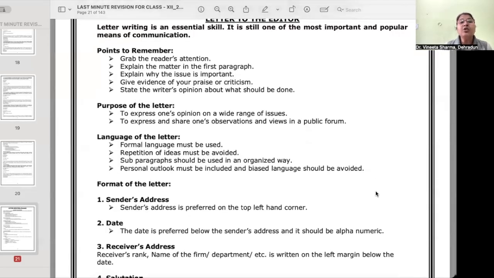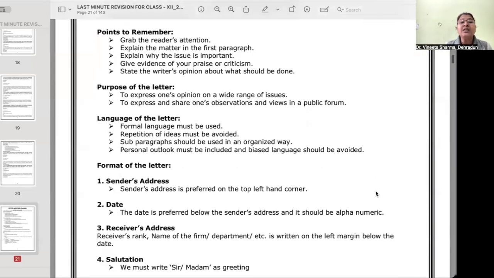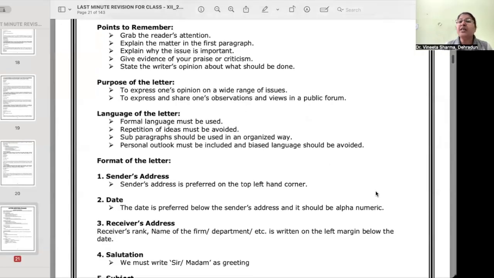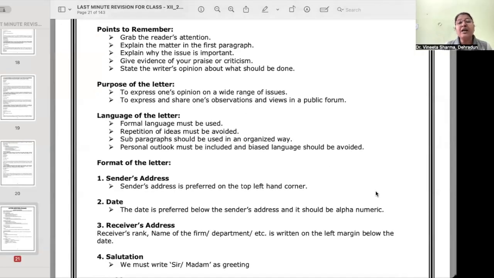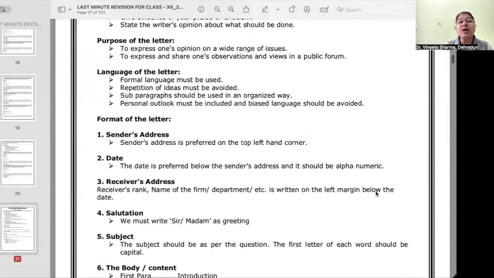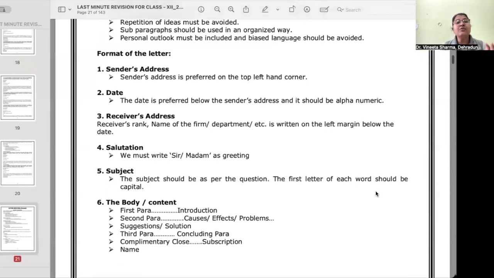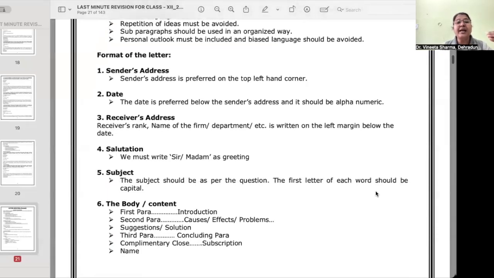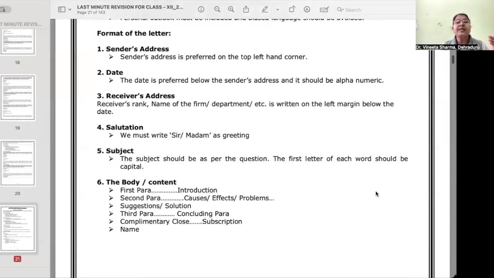Purpose of the letter: to express one's opinion on a wide range of issues or to express and share one's observations and views in a public forum. Language of the letter is supposed to be formal. Repetition of ideas must be avoided. Subparagraph should be used in an organized way. Personal outlook must be included and biased language should be avoided. Format is, first of all, you have sender's address, then date, then receiver's address, then salutation. You must write sir or madam as the greeting.